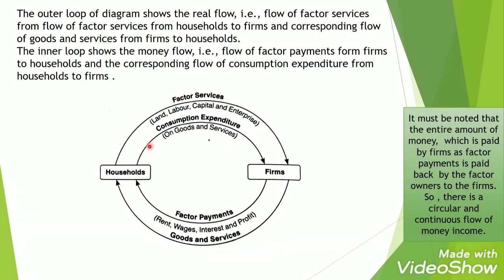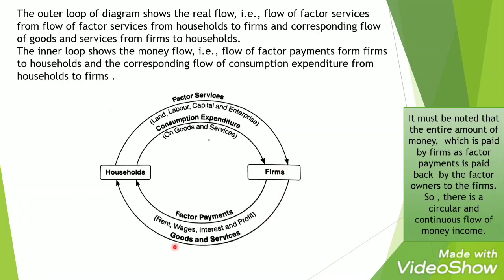See, the household is giving its factor services to the firms. The firms are rewarding them in the form of factor payments, that is rent, wages, interest and profit. The household is getting the payment. They are spending the money on goods and services, and that spending of money is known as consumption expenditure. So the money is going back to the firms, and what are the firms giving us in place of consumption expenditure?